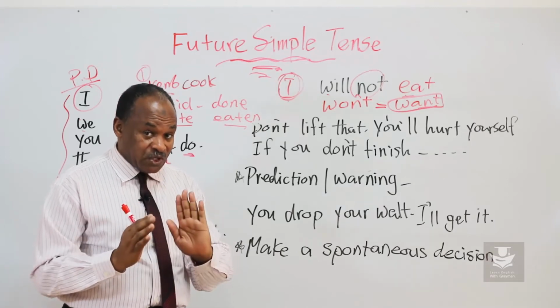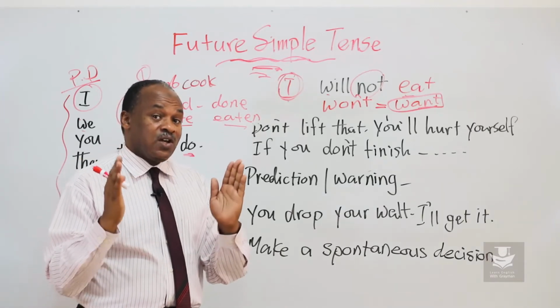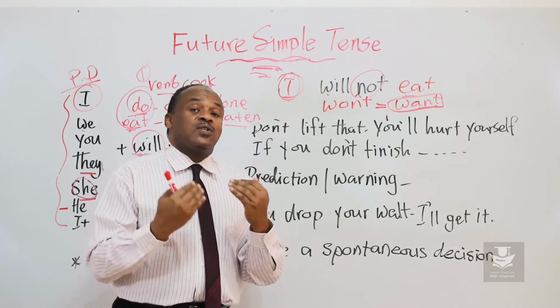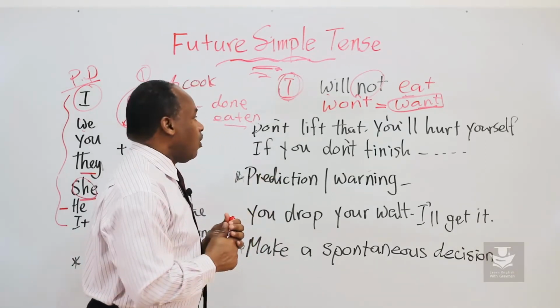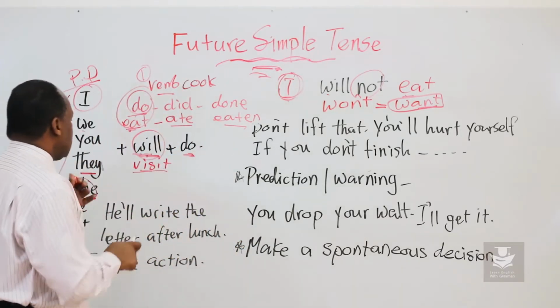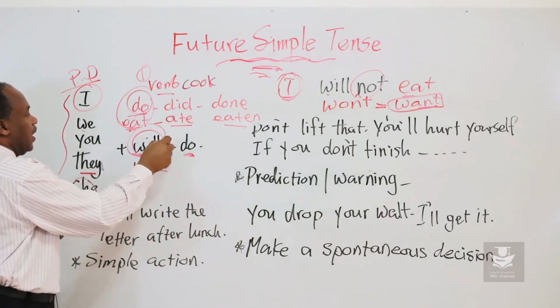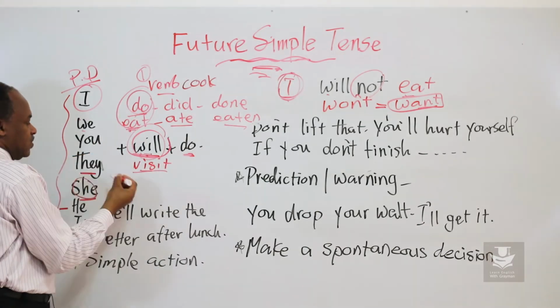So now the negative is clear, how to make the sentences is clear. Let me show you how to make questions. All you need to do is take will to the beginning of the sentence.